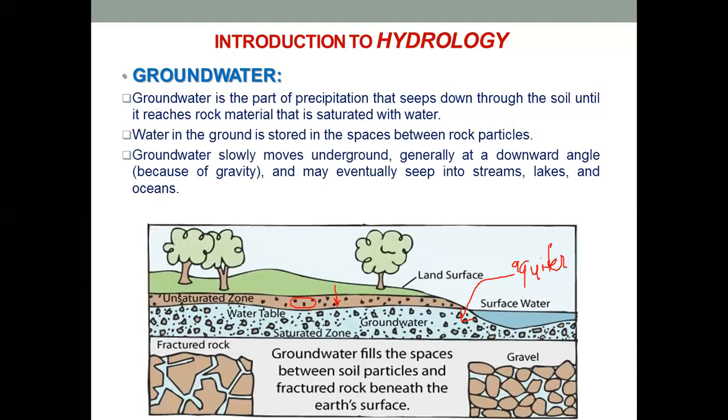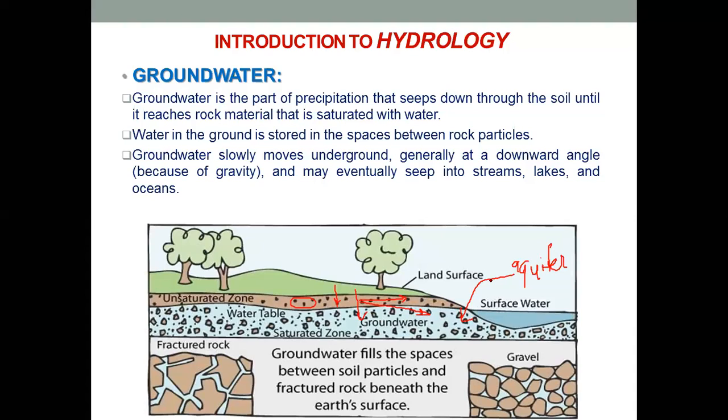Okay. So, how is the path of the groundwater? It travels in the downward direction due to gravity. Also, it travels in the horizontal direction towards the natural slope. Okay. So, we can say that the path of the groundwater will be between horizontal and vertical, and it will travel until it meets surface water such as lakes, rivers, streams, or ocean.